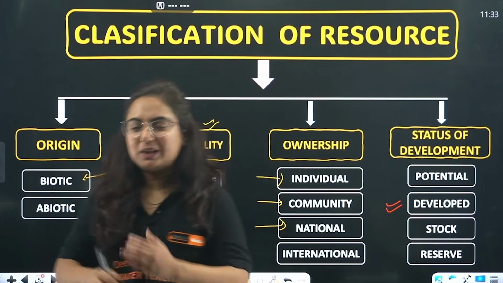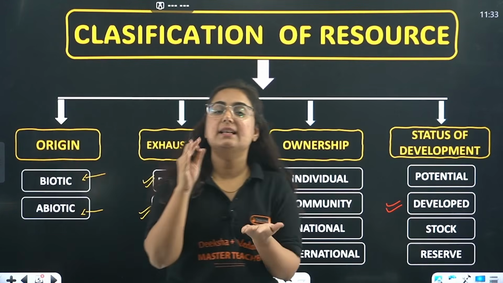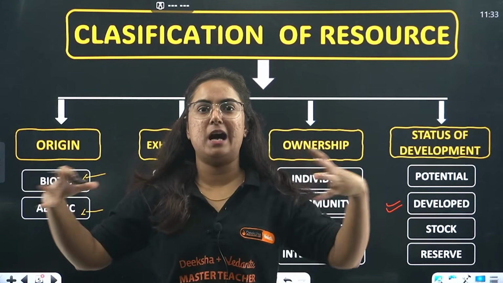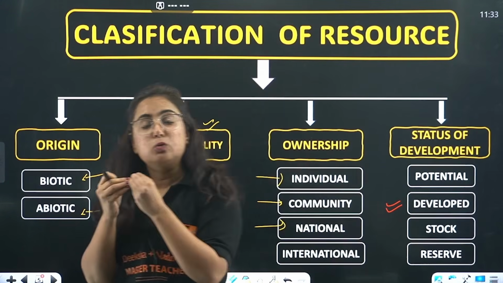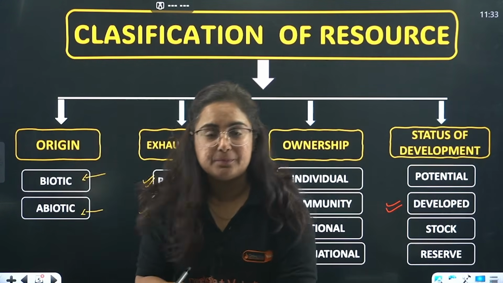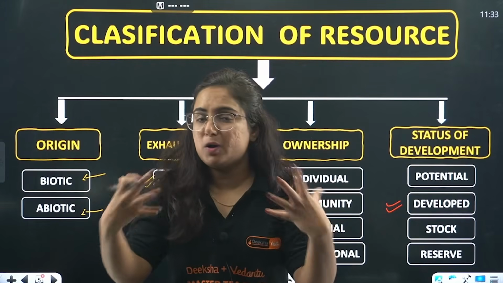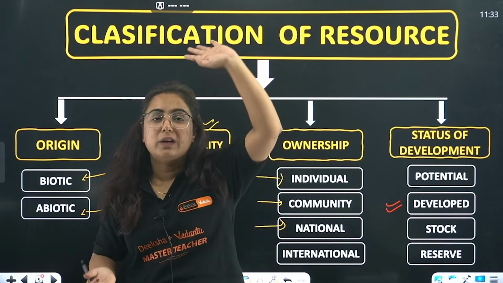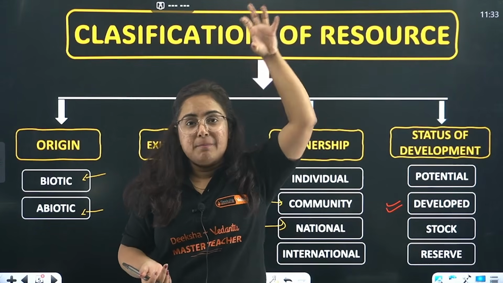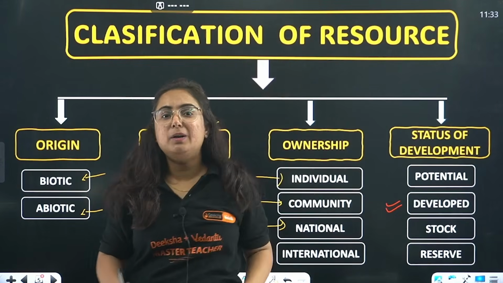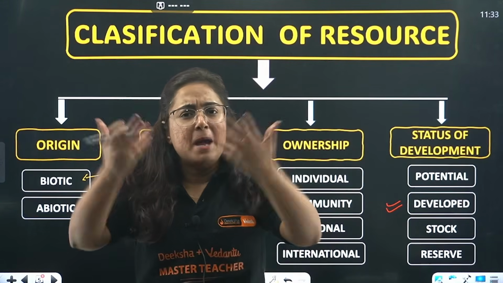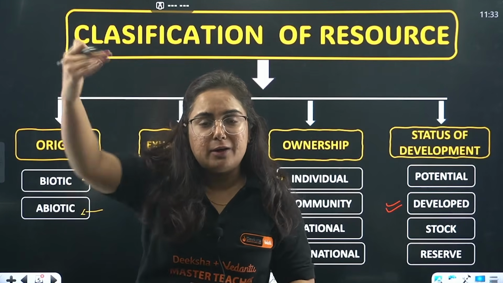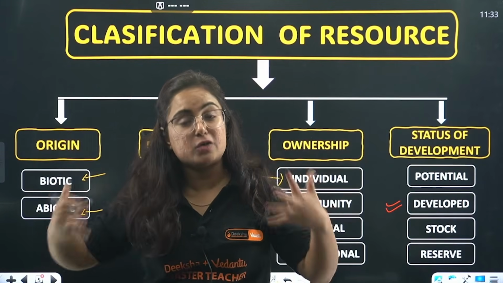Okay. So a potential resource is a type of resource which itself has the potential to prove that, yeah, I am a resource. But because of some reason we do not have the technology, and we are not able to use it. Take the example of uranium. Uranium is embedded in the earth's crust in Ladakh, but we are not able to use it because of many reasons. Maybe we cannot access that region. We don't have enough technology to use it, etc.